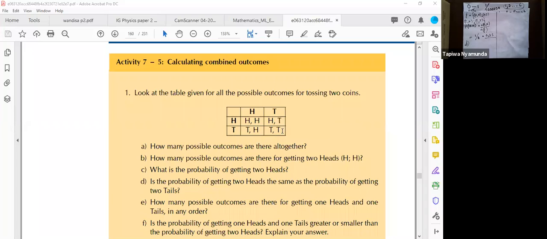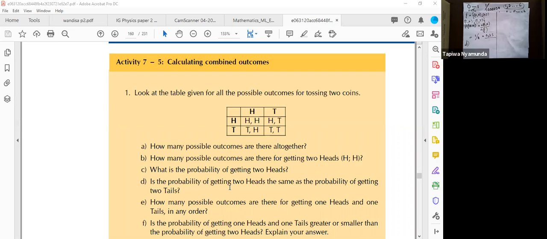We say, how many times is the event 2 heads happening? We see that it is happening once, isn't it? Then we divide by the possible outcomes, the number of ways that we can get. We can have head, head, head, tail, tail, head, tail, tail. These are all outcomes.